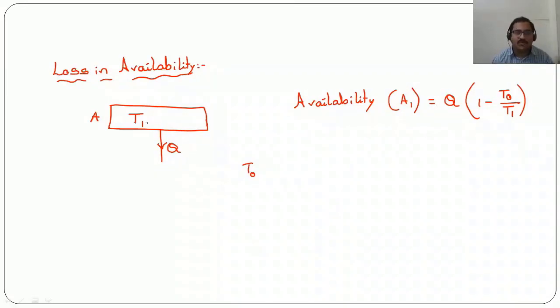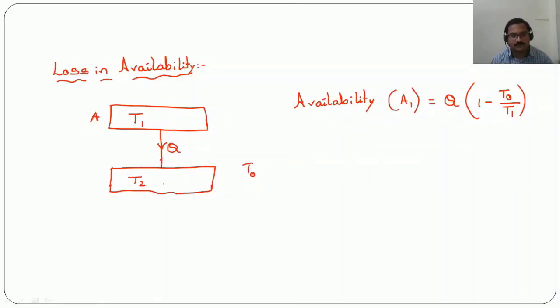So this is the formula for availability in this particular case. Now suppose instead of this T1, I am supplying heat from another reservoir which is at temperature T2, let us say that reservoir is B. So I am supplying the same amount of heat from reservoir B at temperature T2, and this T2 is less than T1.